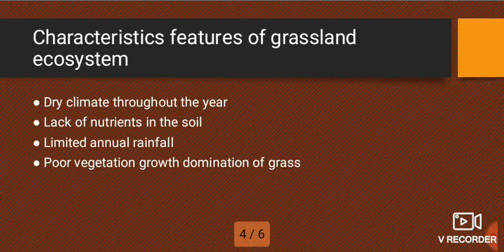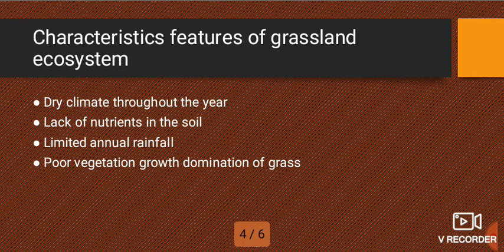On characteristics features of grassland ecosystem, we have four of them. One, we have dry climate throughout the year, which means in grassland ecosystem there's an experience of dry climate throughout the year.